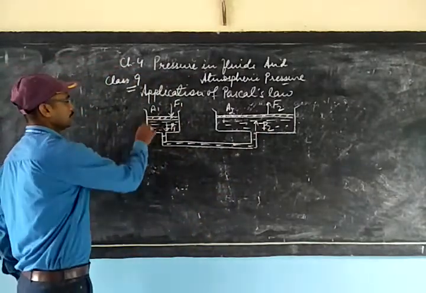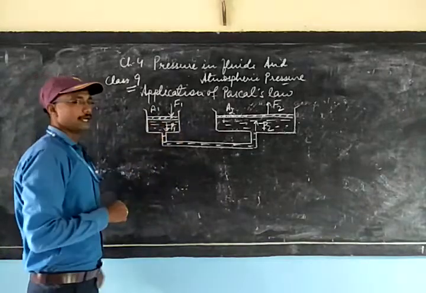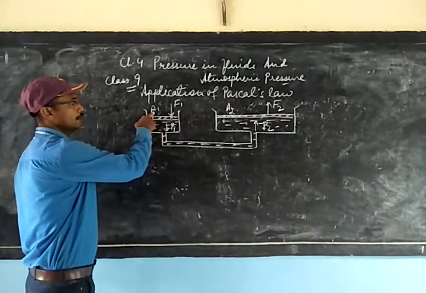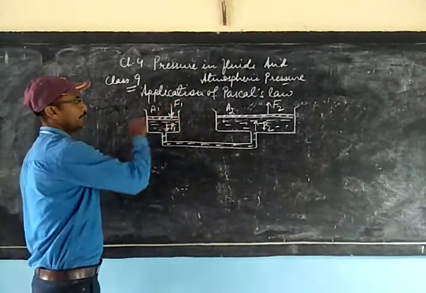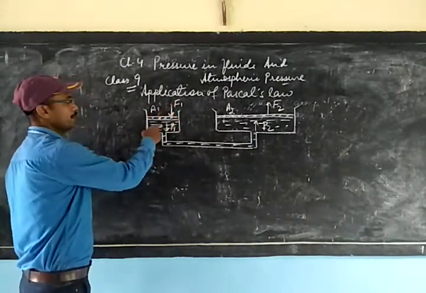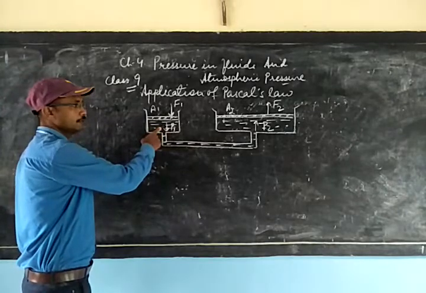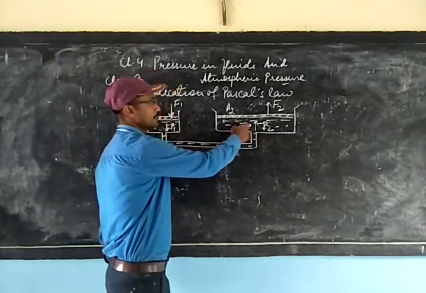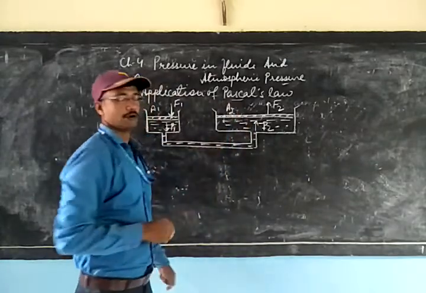This is a container with water filled in it having area A1, and when force is applied on it, pressure will be exerted in this liquid and equal pressure will be transmitted to this liquid according to Pascal's law.